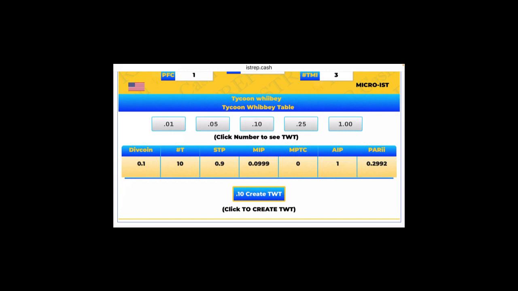So we see that once again, the div coin goes down because we are delivering $1. And if we're delivering $1 and we're paying out 10 cents to everyone, we're only going to be able to get 10 token holders. That starting token price is going to be 90 cents, and they're going to have a par ride of 29 cents. So they buy for 90, they're going to make maybe 30.